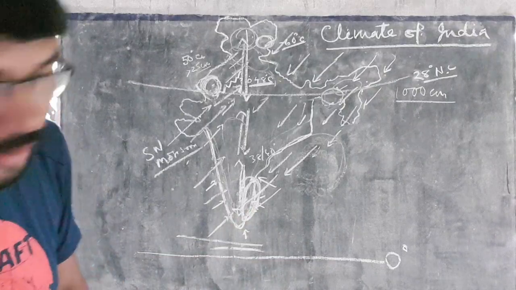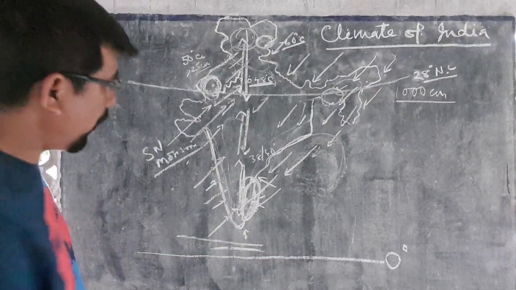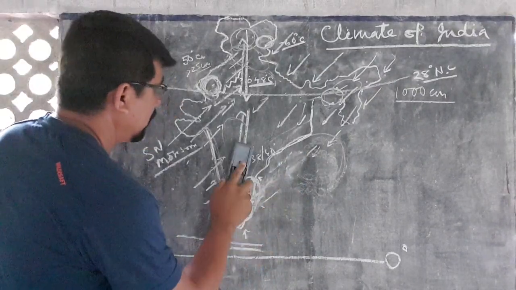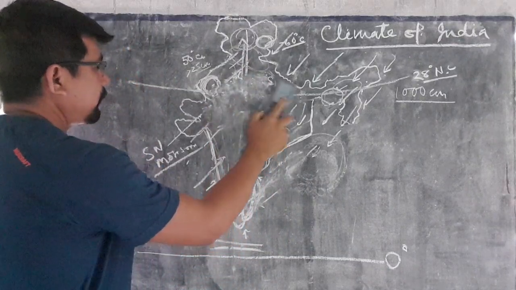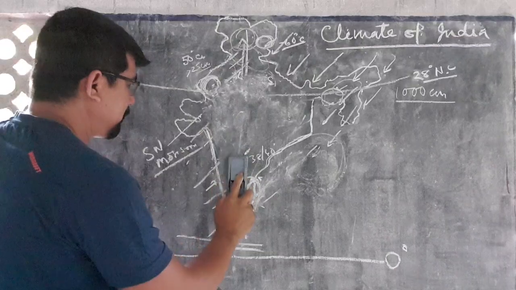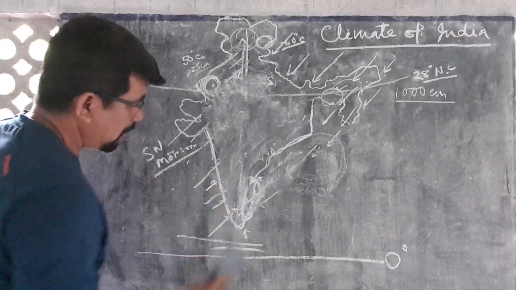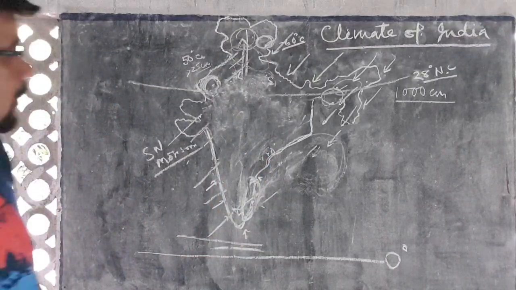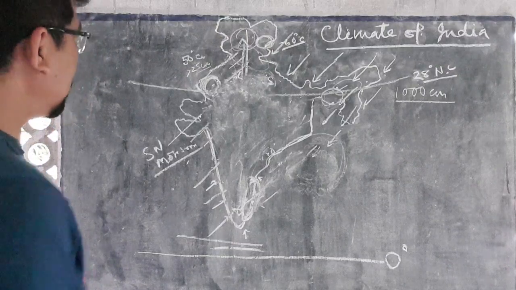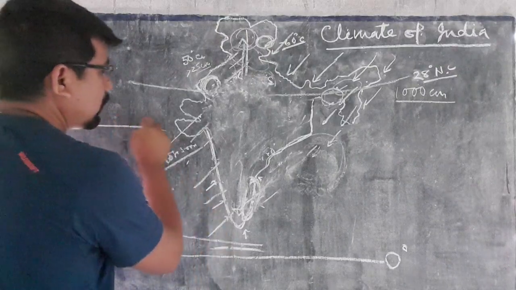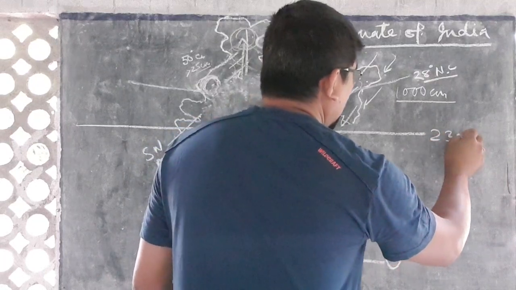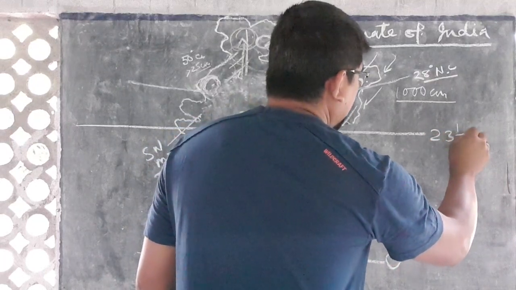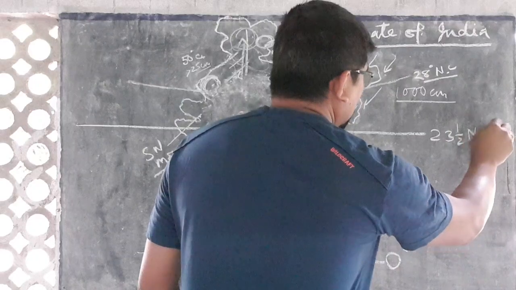And another important point for you: in India there is a line of latitude which is known as 23.5 degree north latitude.